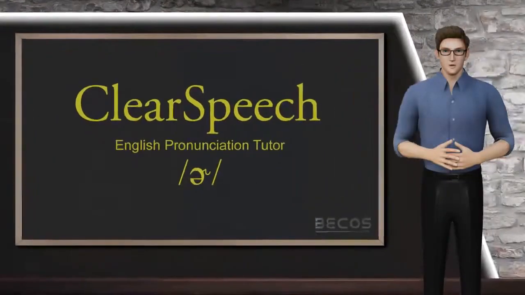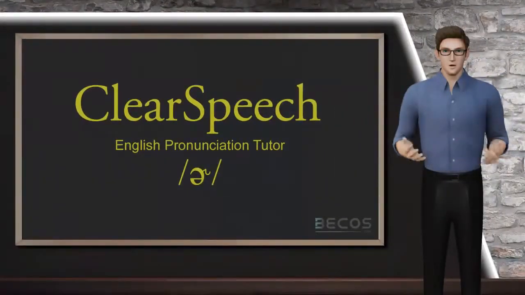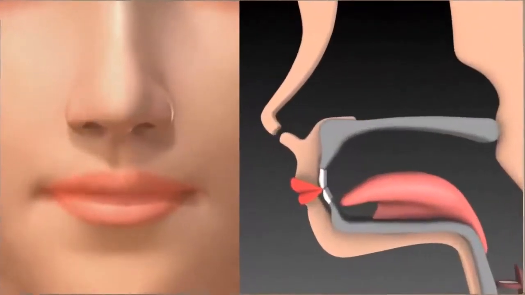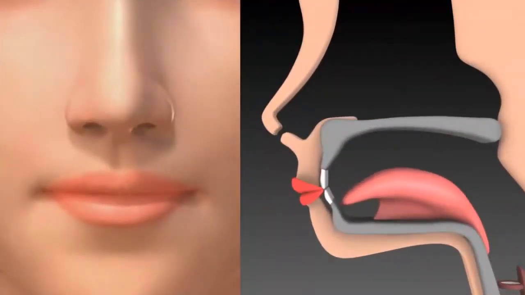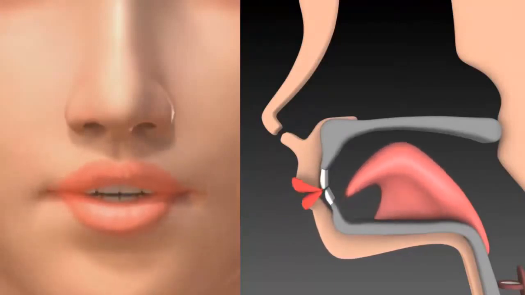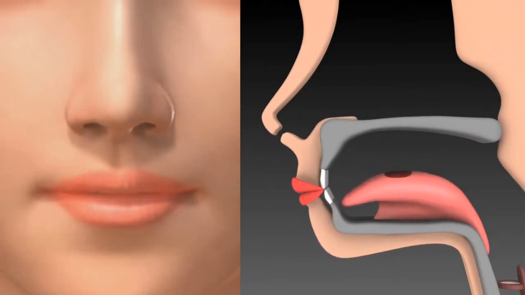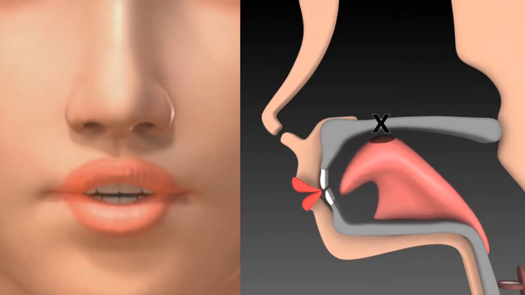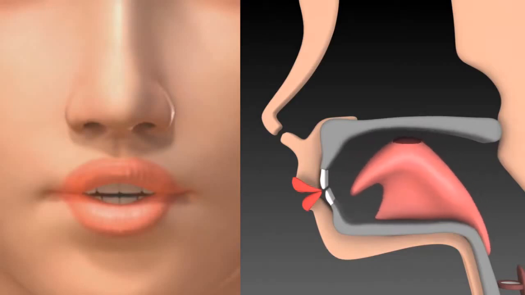Today, we are going to learn about the vowel sound. The vowel, like in the word mother, is produced by centering the body of the tongue up near the roof of your mouth. The body of the tongue is raised and bunched in the middle of the mouth. Avoid going too forward or too far back in the mouth.